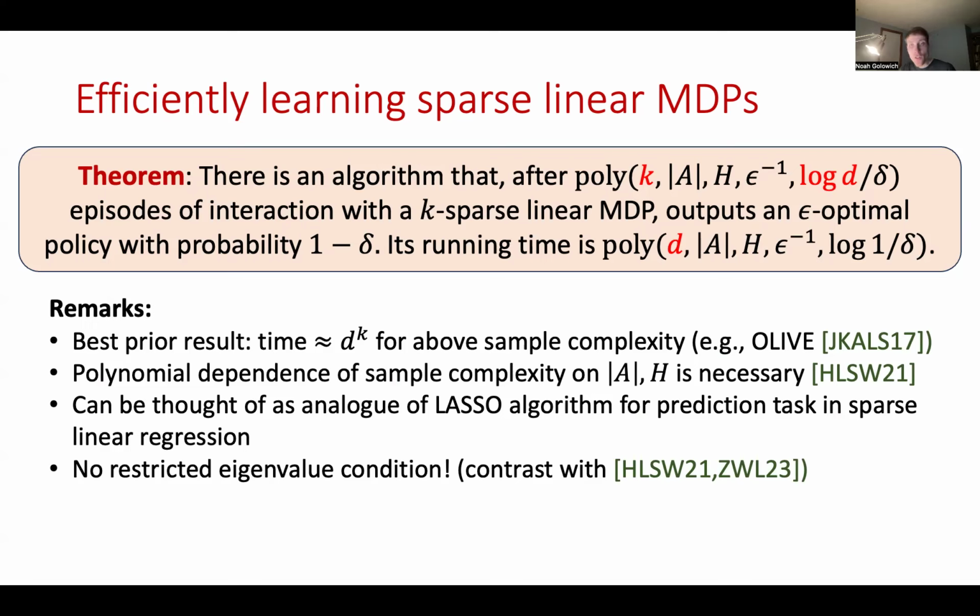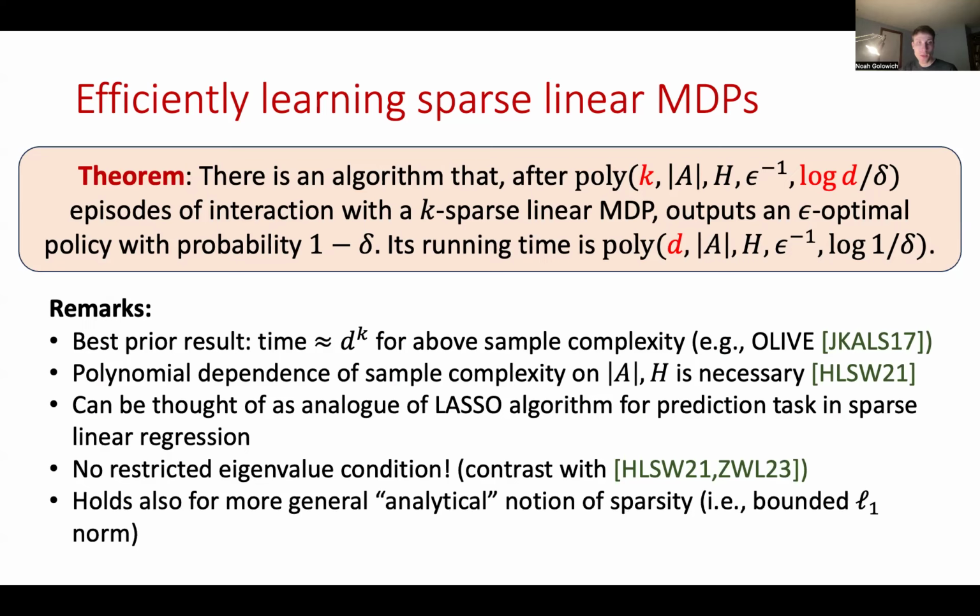So a main feature of our result is that we don't have to make any very strong well-conditionedness assumptions. I'll also remark that similar to sparse linear regression, our result also holds under a more general analytical notion of sparsity, namely bounded L1 norm of the feature vectors mu.